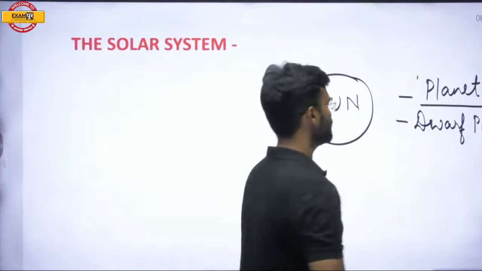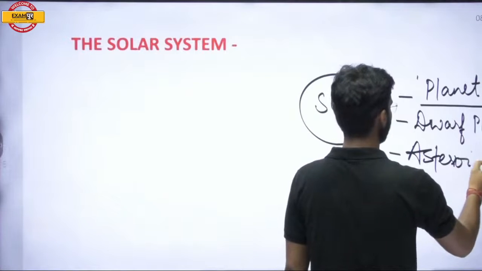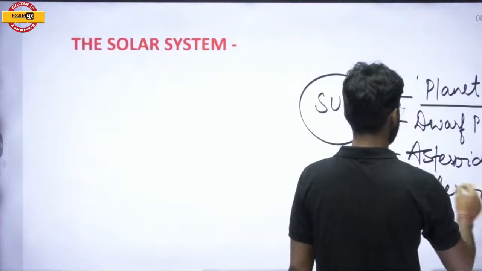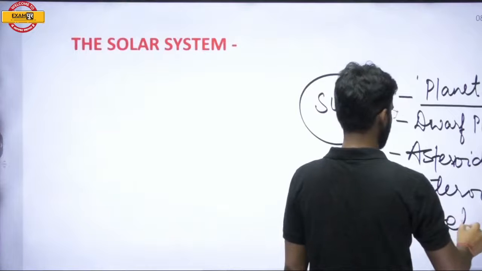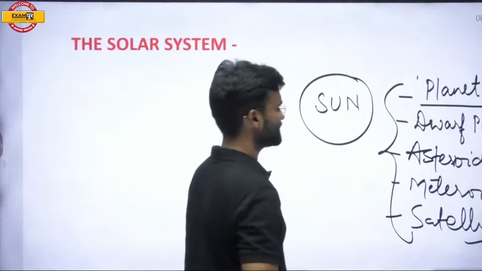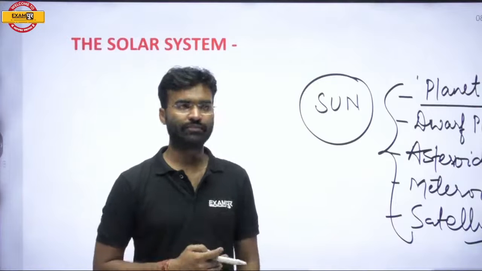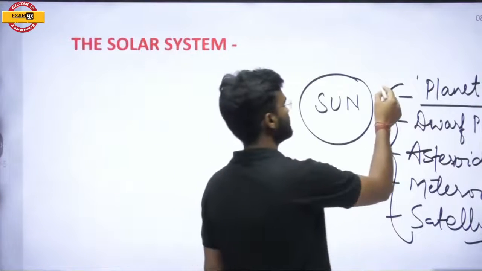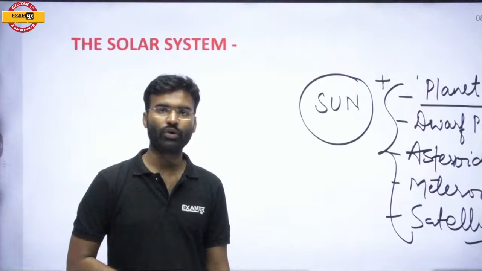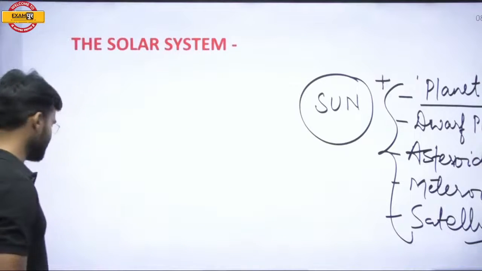So planets, dwarf planets, some asteroids, meteoroids, some satellites, all the things which are revolving around the sun are considered the family of the sun, and the sun and all these celestial objects are collectively known as the solar system. At the present time there are 8 planets. So what is the solar system?